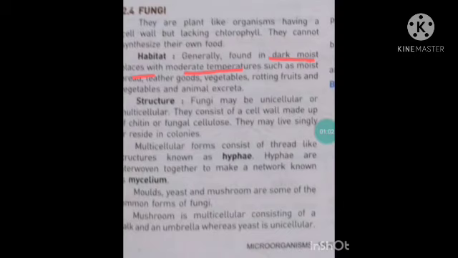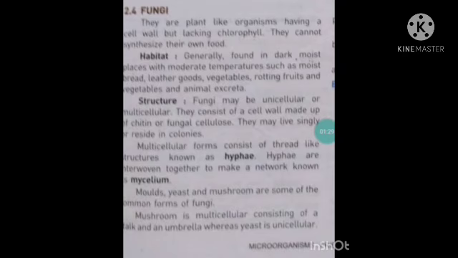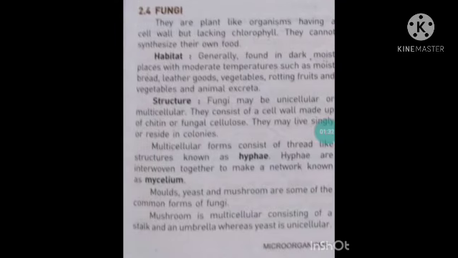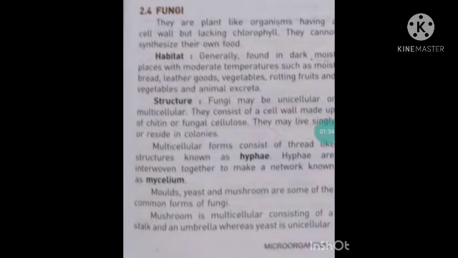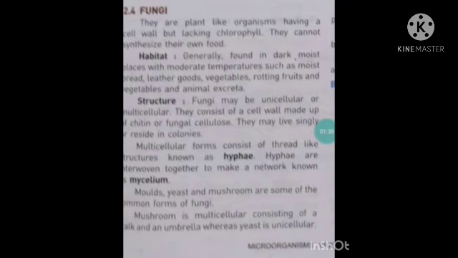If we talk about the structure, they may be unicellular. Unicellular means they may be made up of one cell. Uni means one, cellular means cell, so one cell, or multicellular. Multicellular means they are made up of many cells, more than one cell. The cell wall is made up of chitin or fungal cellulose. They may live singly or reside in colonies.